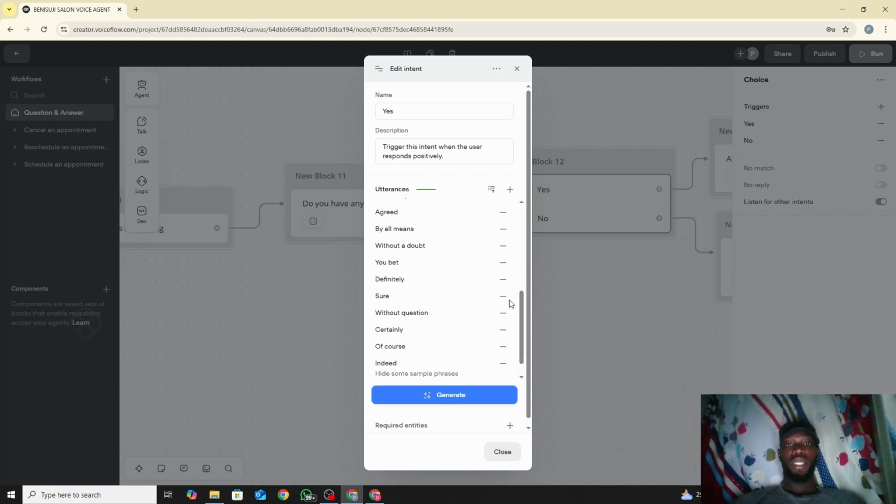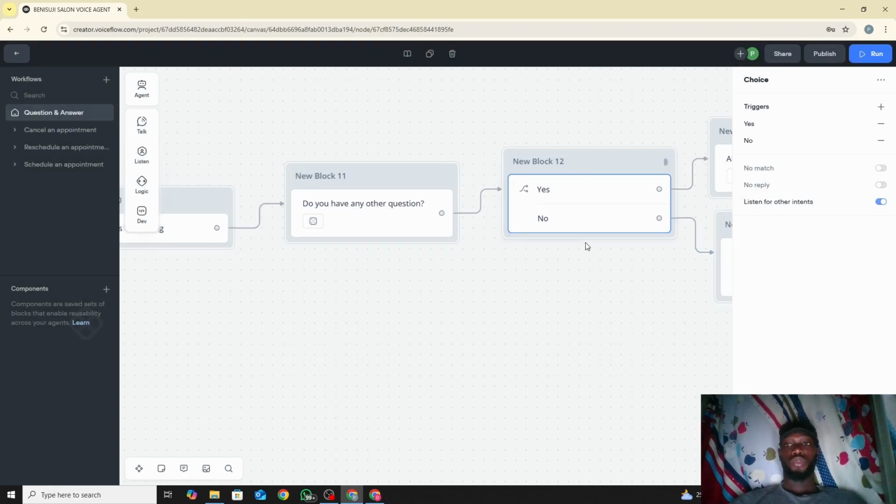utterances for it. As you can see, the thing is green. That is to show that it's actually good to go. If it's red, that means you still need to add more. We have over 24 utterances here, which any options it says here will definitely pick it as yes. So as much as possible, try to add more. To add more, you can just go to this plus sign here, or you just generate. You can generate 5, 10, 20 samples depending on the amount you want. The same thing applies to no too.